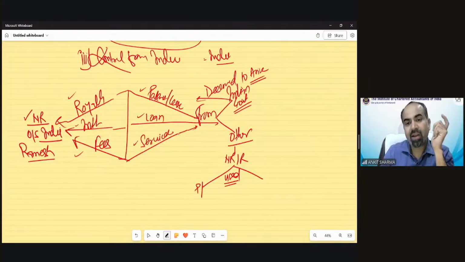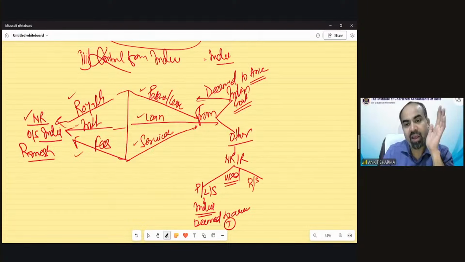If that patent, loan or service has been used in India, then whatever amount of royalty, interest or fees paid would be deemed to arise, and that would be taxable. If it is used outside India, then not deemed to arise, non-taxable in the hands of a non-resident.